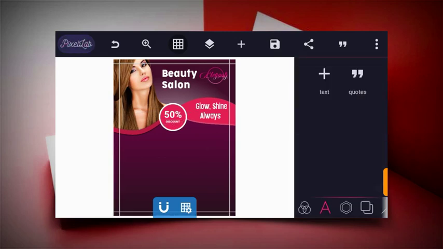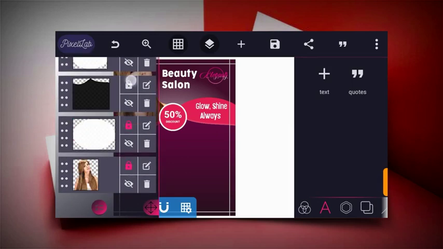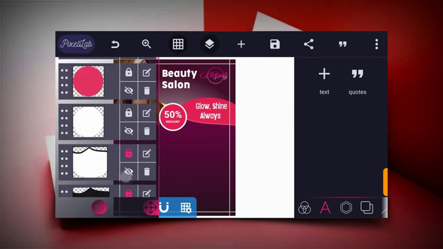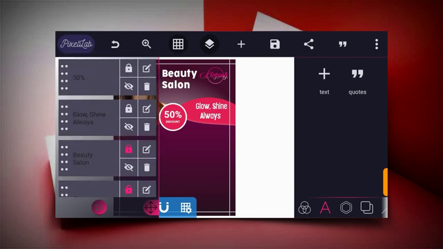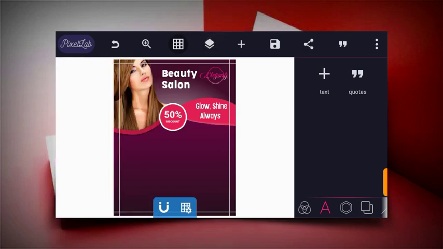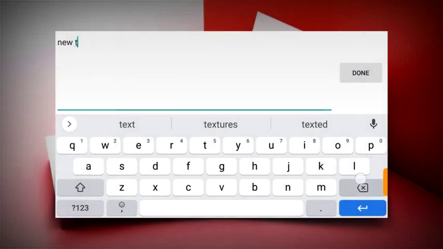So after doing this, now you can easily lock each layer to avoid them from moving or disturbing you while making design. So you can just lock them all by clicking on the unlock or lock button. So after this, we just have to type our text, our services. I will just type in massage. Depending on the kind of service you offer, massage, give it a double space.